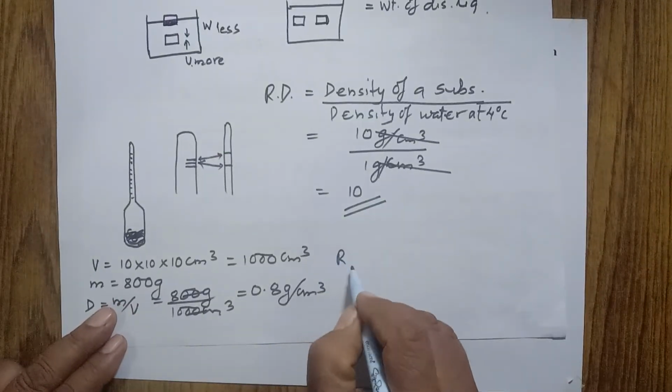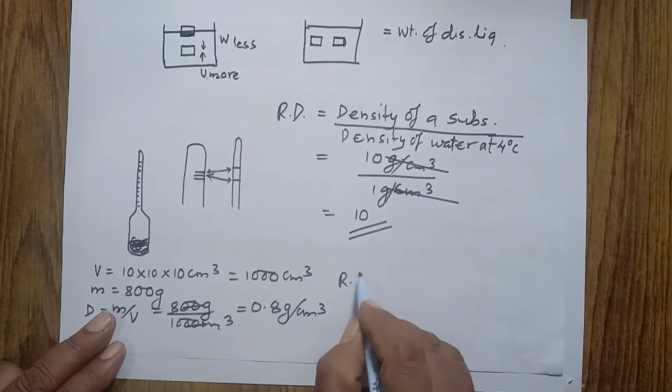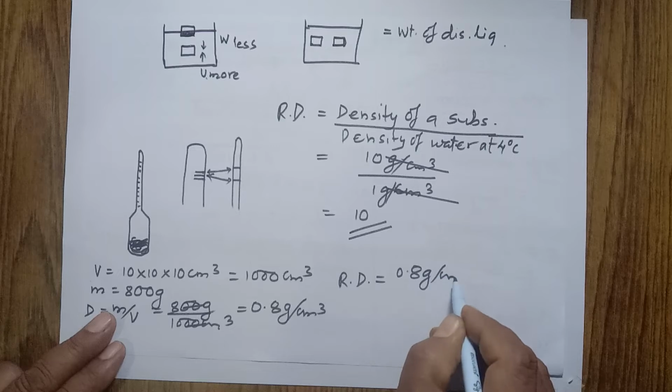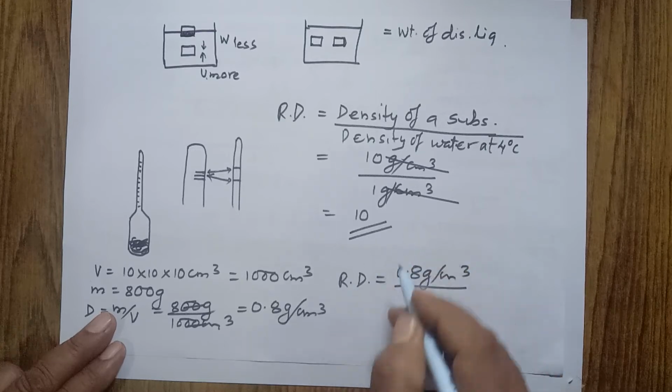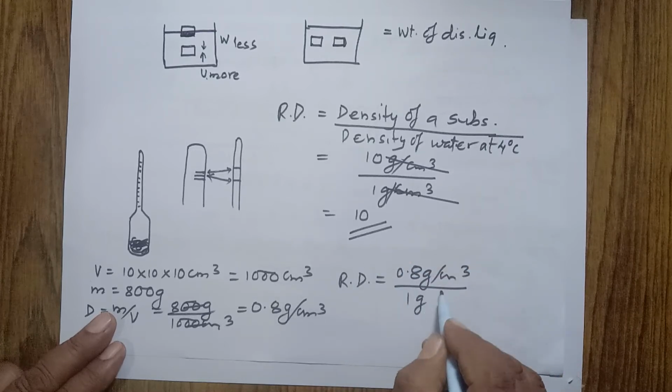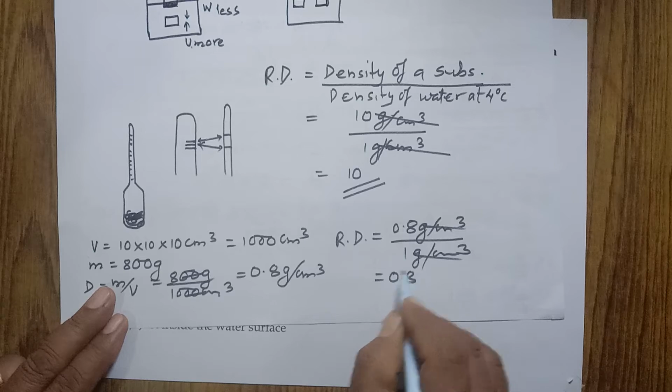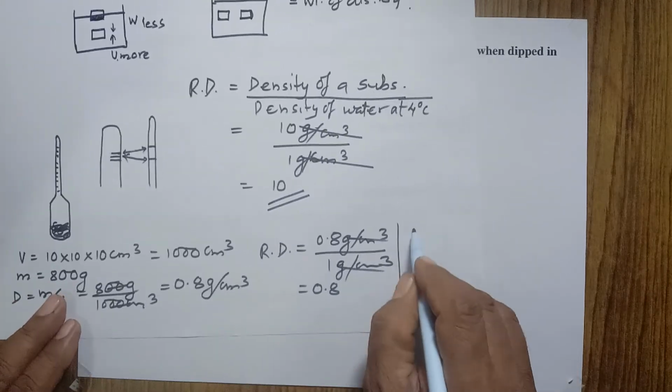If we have to find its relative density, relative density is equal to 0.8 gram per cubic centimeter divided by the density of water, 1 gram per cubic centimeter. It means relative density is 0.8.